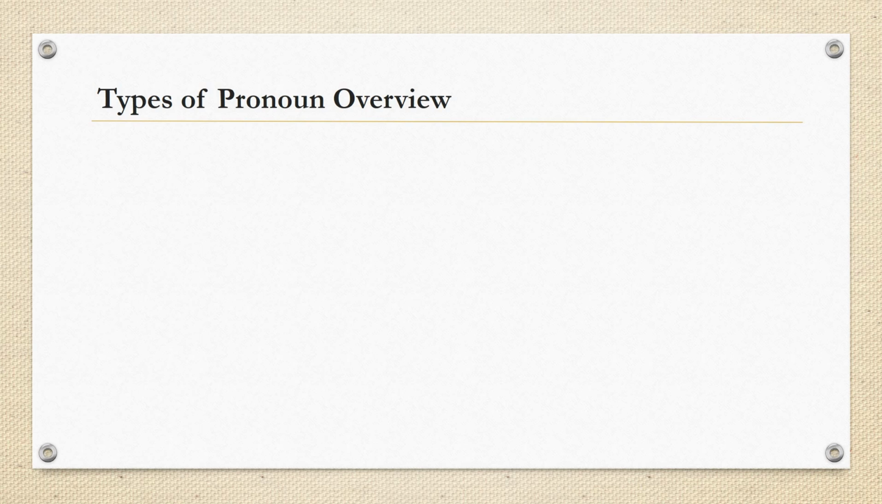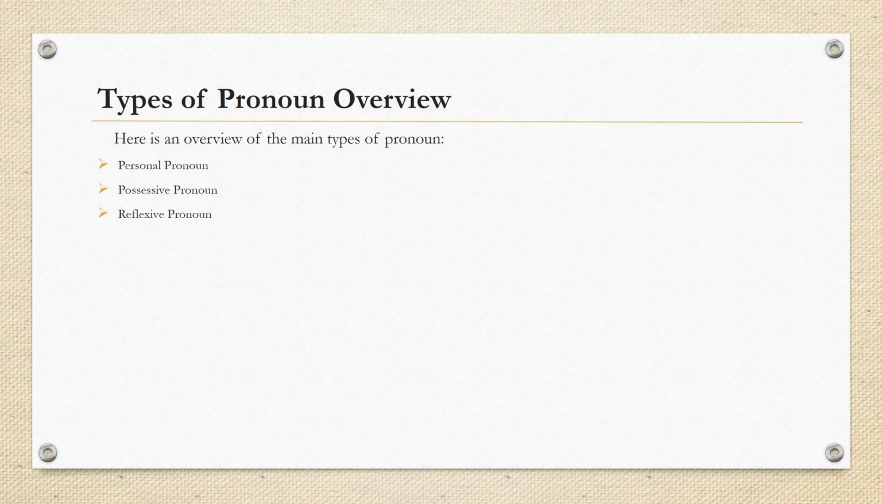Types of pronoun overview. Here is an overview of the main types of pronoun. Personal pronoun refers to a specific person or thing. Possessive pronoun shows relationship or possession. Reflexive pronoun is used when the subject and object are the same. Demonstrative pronoun points out specific items or people.